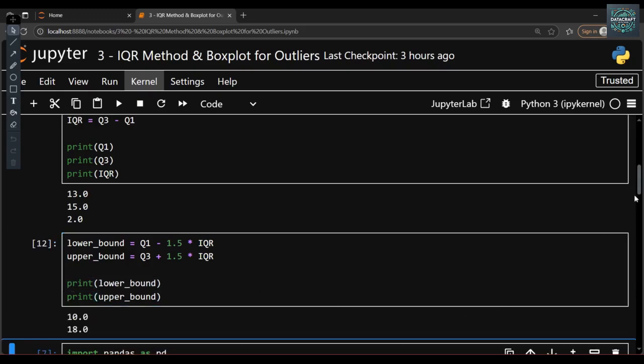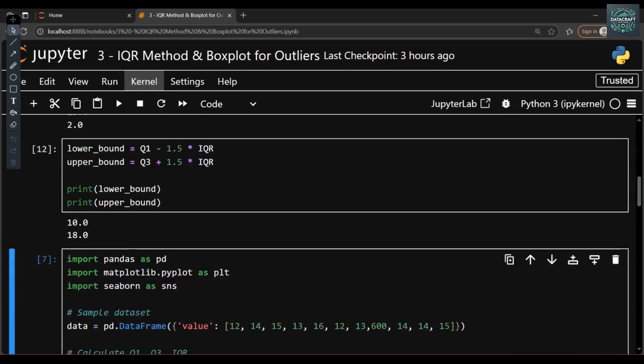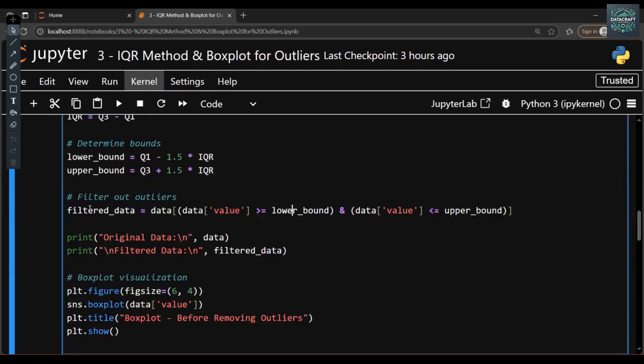Now let's try to understand. This 18 is the upper bound, and this 10 is the lower bound. Below this 10, if any data falls, it will be considered an outlier. Above this 18, if any data falls, it will be considered an outlier. Right? And then finally, we are filtering the outliers.